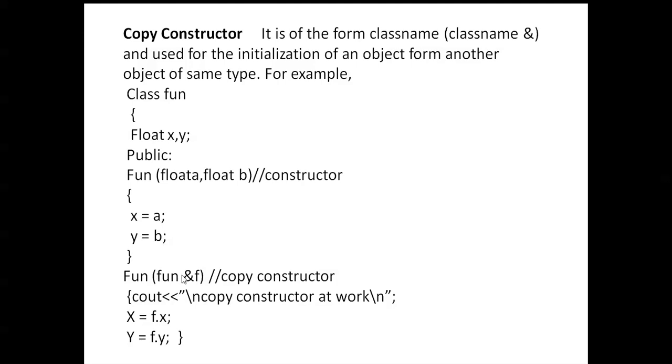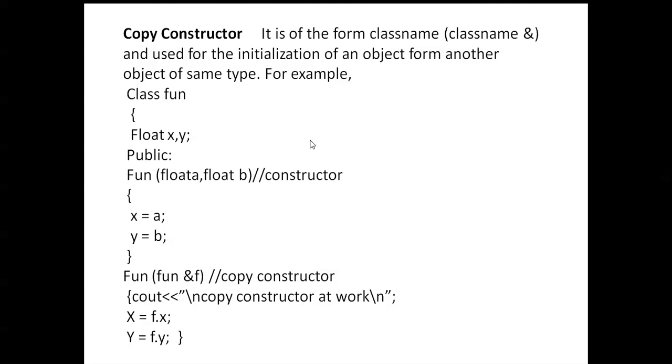Next, fun ampersand f. Fun ampersand f is the copy constructor. When class name and function name are both the same, then that is called a constructor. What is the information inside that class?